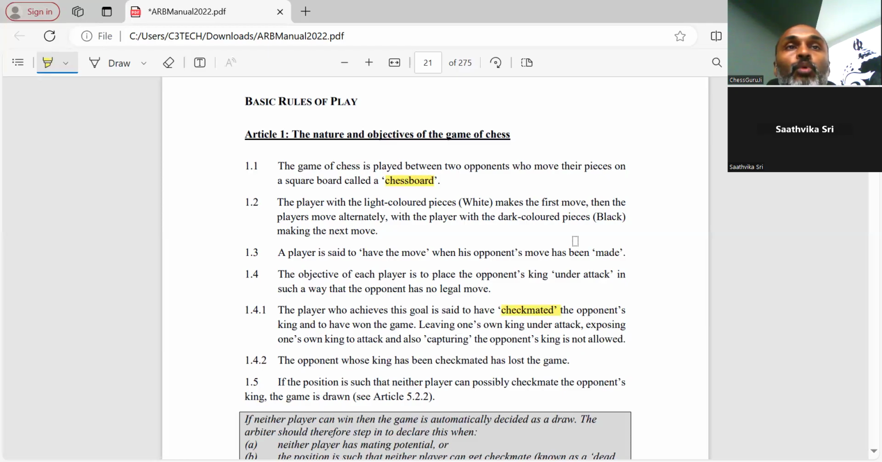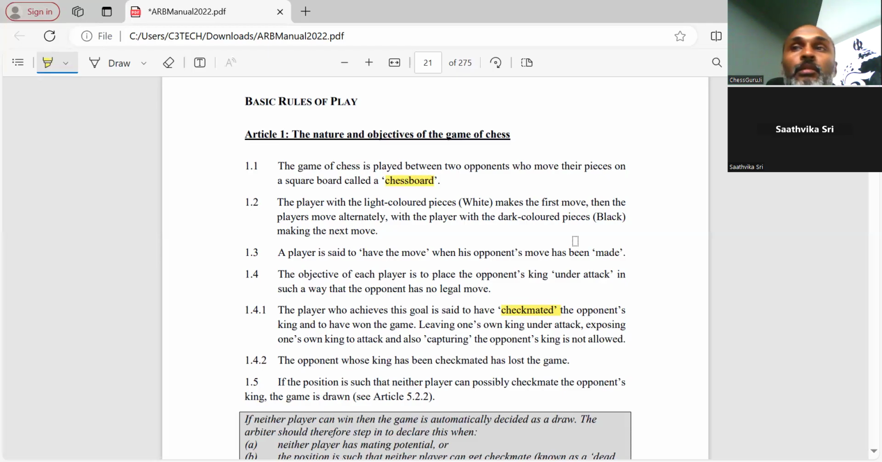The next subdivision in 1.4 is that the opponent whose king has been checkmated has lost the game. Suppose white's king has been checkmated, then white has lost the game. If the black king has been checkmated, then black has lost the game.